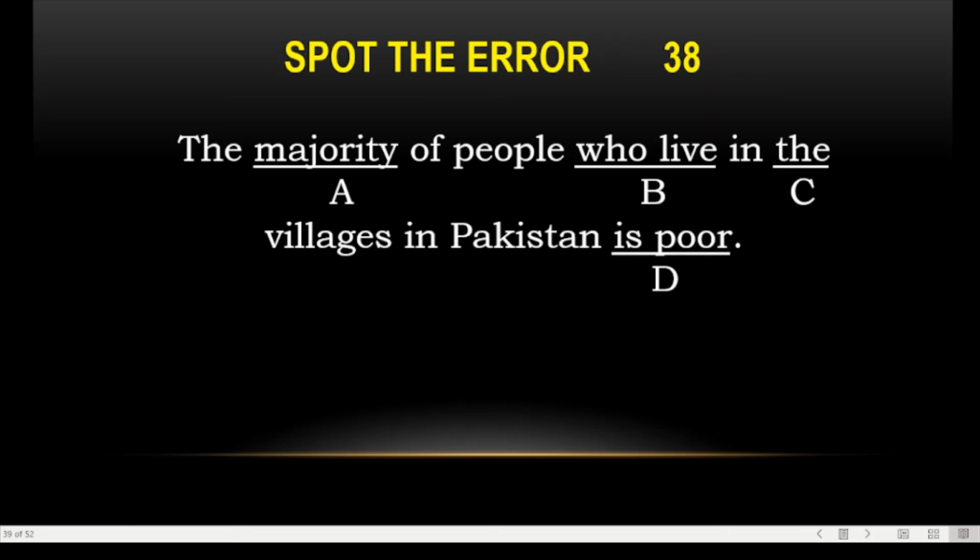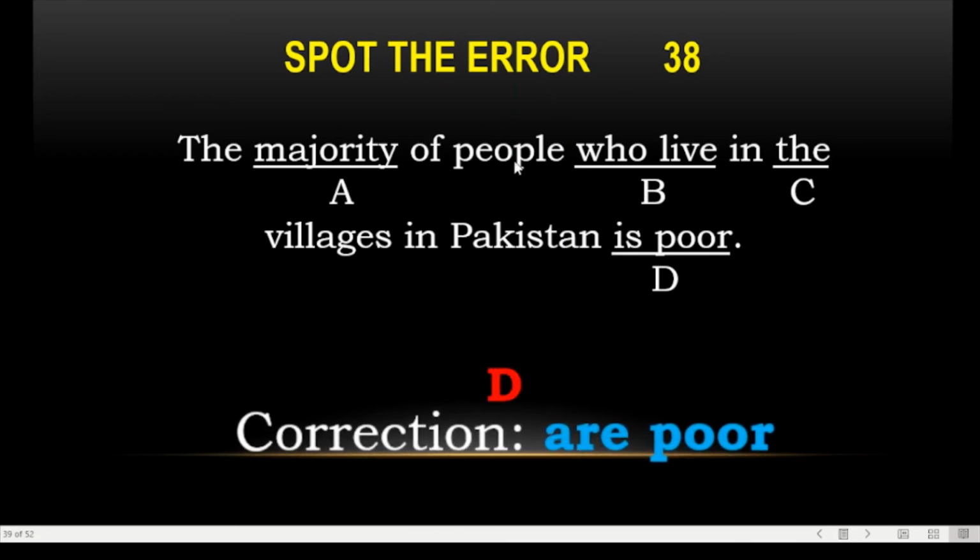Is in the villages in Pakistan, yes, here we have delta, are poor. People is our plural noun, after which we use who, and who represents people. So who live in the villages in Pakistan are poor. Clear? Okay.